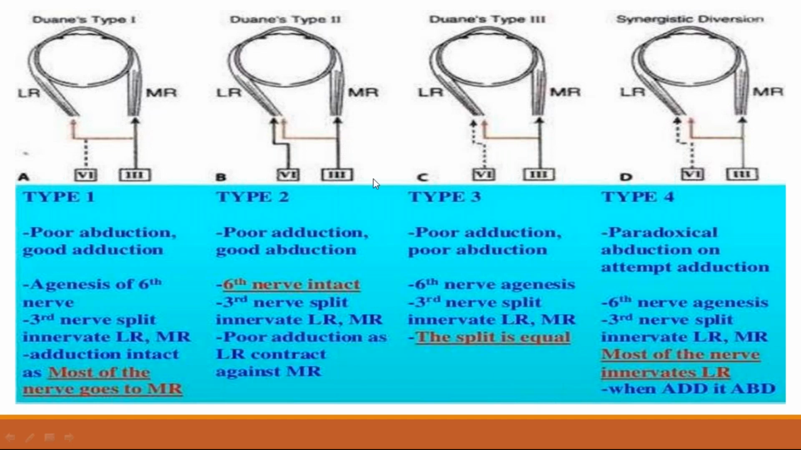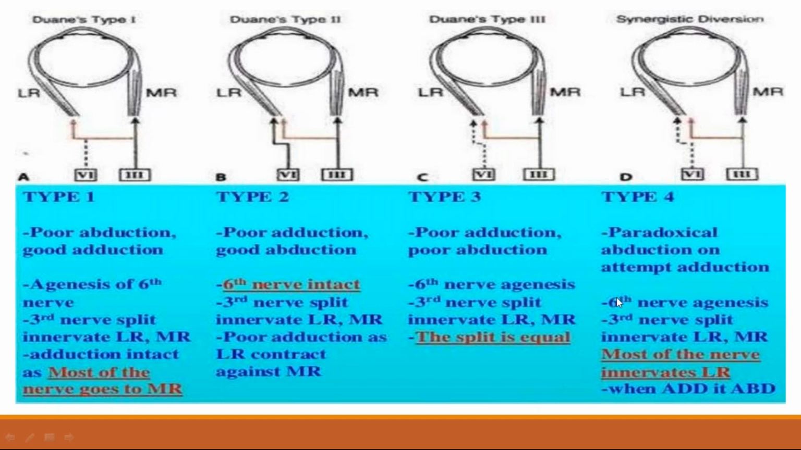There are 4 types of Duane retraction syndrome. Type 1 is poor abduction and good adduction. To understand which nerve is dominating, this is very simple. Type 2 is poor adduction and good abduction. Type 3, both adduction and abduction are deficient. Type 4 is paradoxical abduction on attempted adduction because the sixth nerve is completely absent.